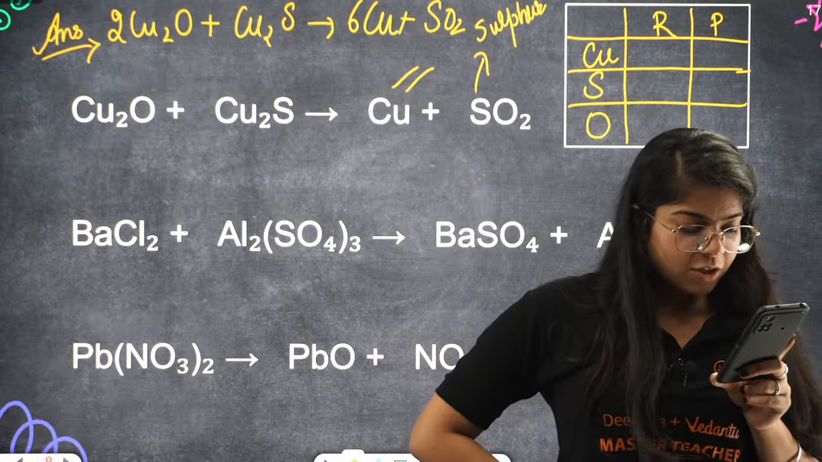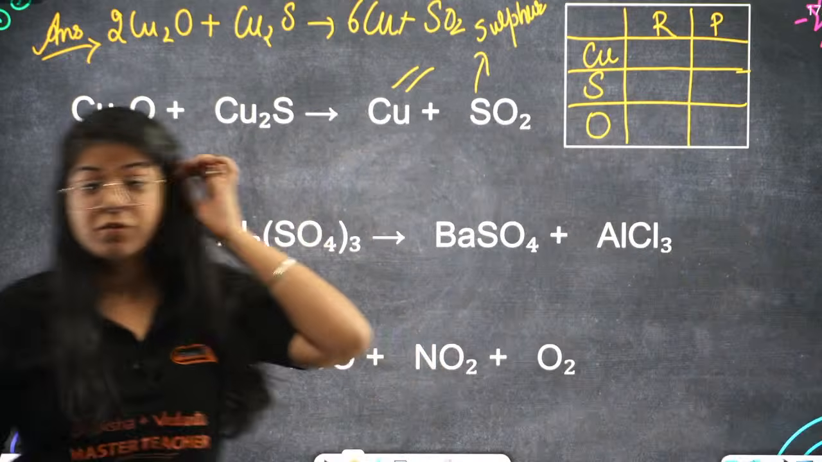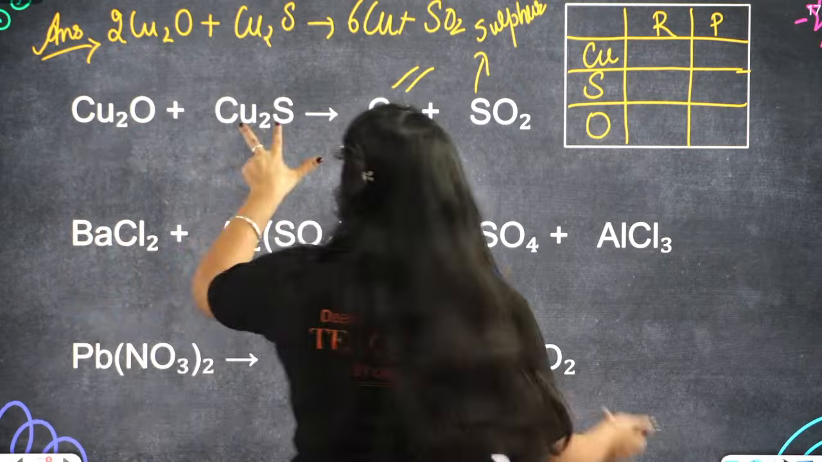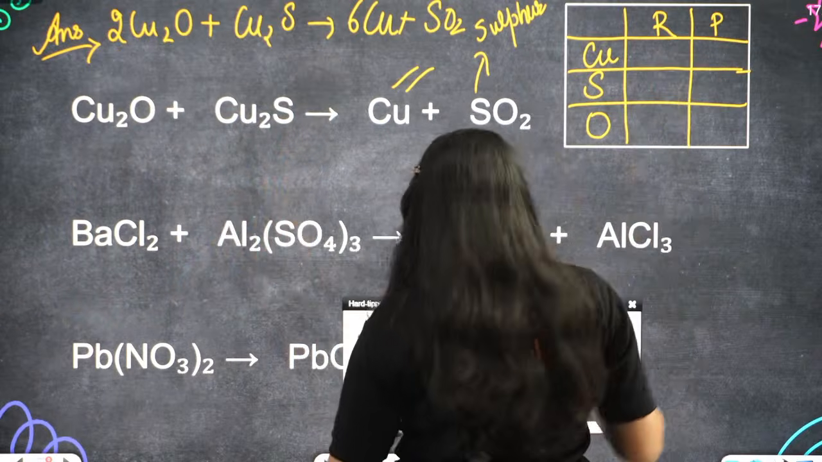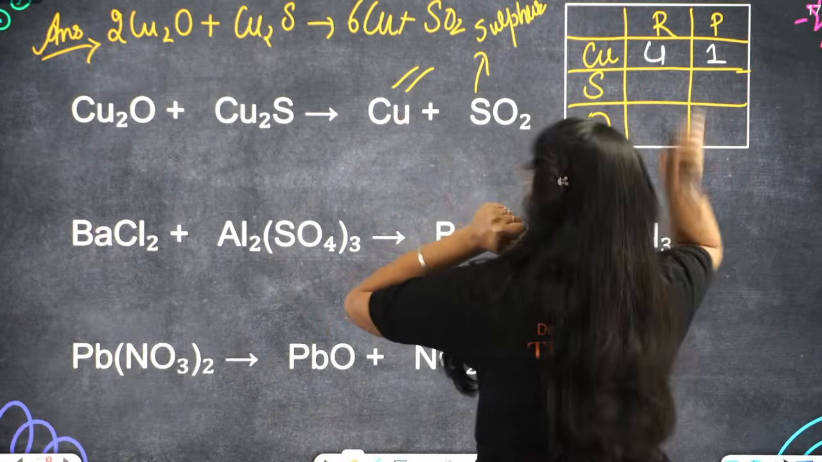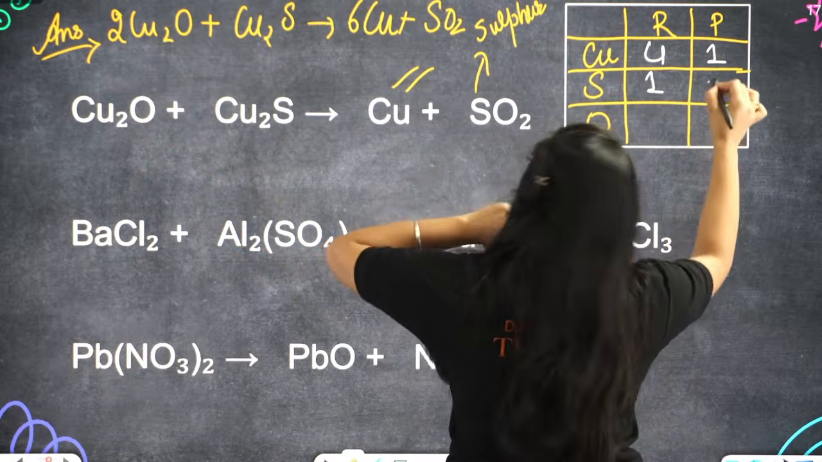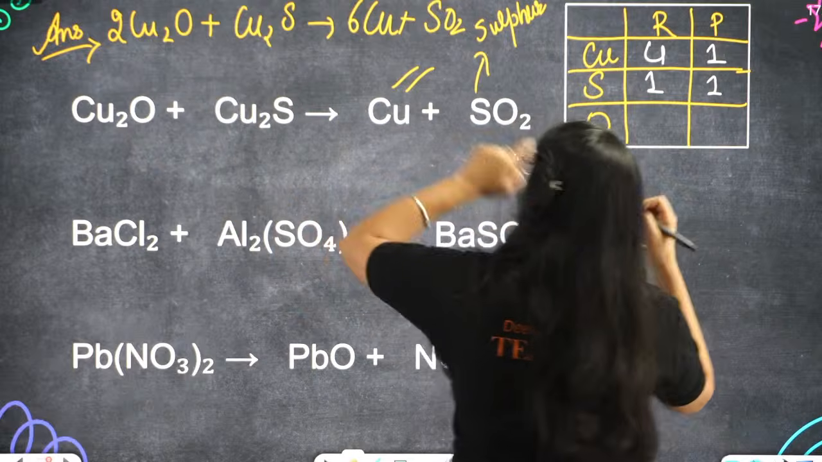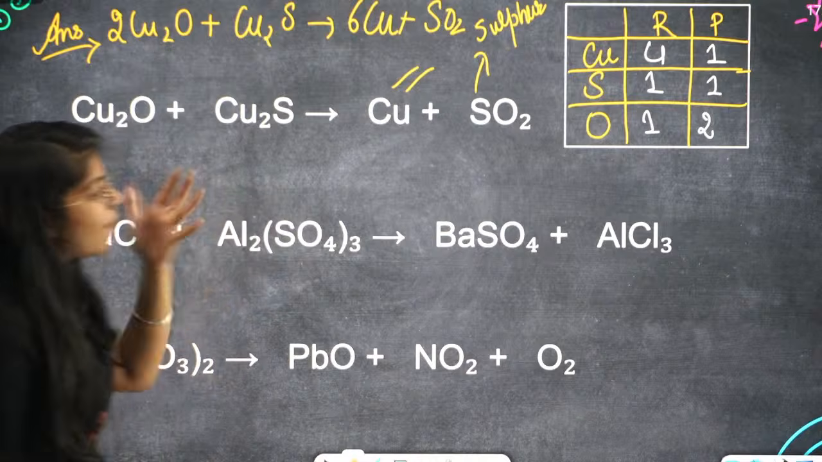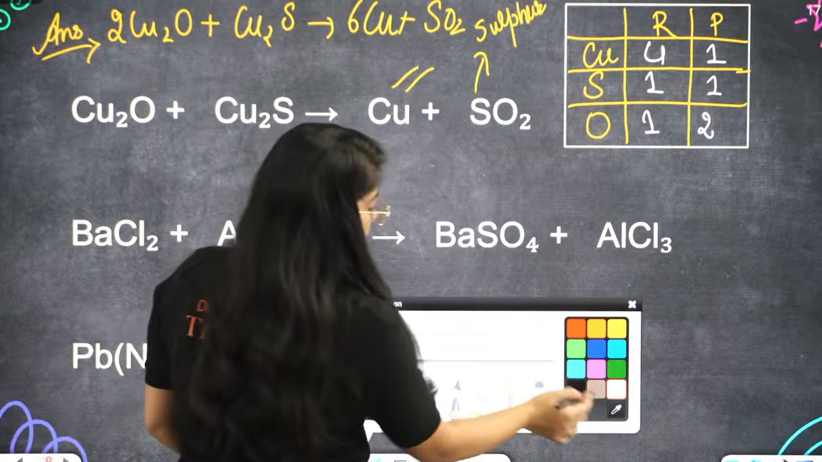Tarun, Minakshi. Okay, great. Okay, let's see if all of you are correct or not. So we have 2 coppers, total coppers 4. We have total 4 coppers, and in product side we just have 1 copper. In reactant side sulfur is only 1, and in here sulfur is also 1. Great. Oxygen is 1, oxygen is 2. Okay, now we'll first balance the copper. 2 coppers are there. I'll just multiply this copper with 4.